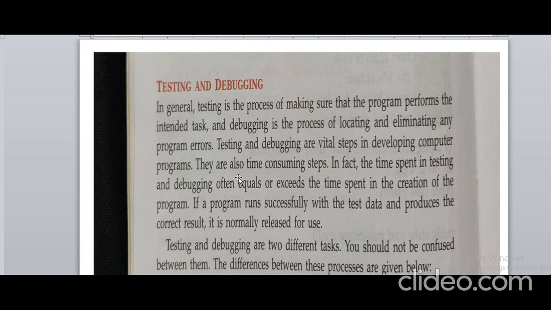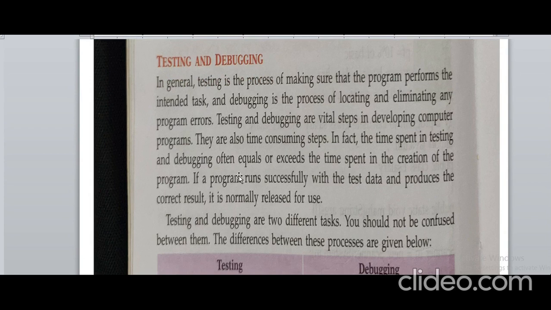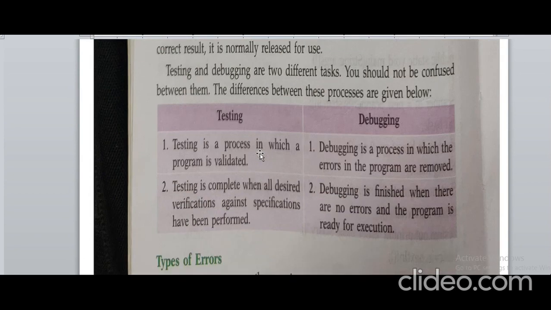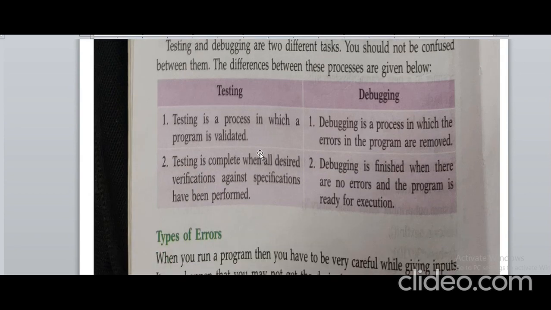Now we will discuss testing and debugging. Testing and debugging are both vital steps in developing a computer program. Now I will clarify with the help of their differences. As I said, removing the errors from the program is called debugging. And debugging is finished when there is no error in the program and it is ready for execution. That is called debugging.